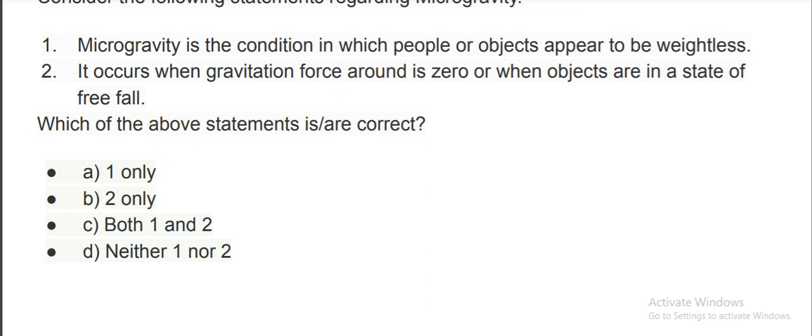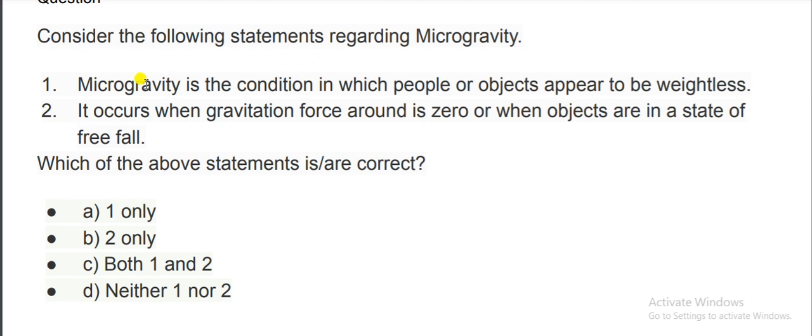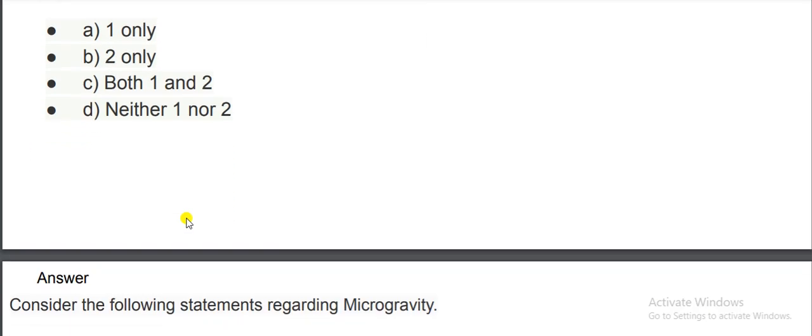So statement 1 is 100% correct. Microgravity is a condition in which people or objects appear to be weightless. That is the correct option. It occurs when gravitational force around is zero or when objects are in a state of free fall. Zero is not correct, I think, it is weak. So the correct option will be 1 only. Let's see the explanation.